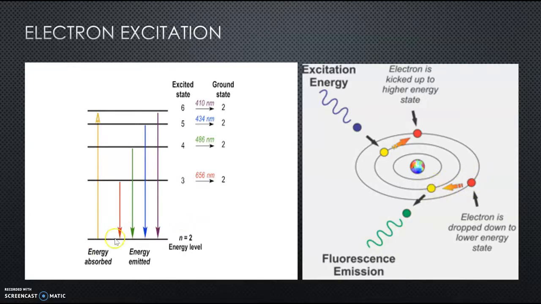So let's say an atom or an electron has an energy level of 2. When it is exposed to a photon, it can jump up to different orbitals, different energy levels. Let's say it's going to jump up to the excited state, the energy level of 6.